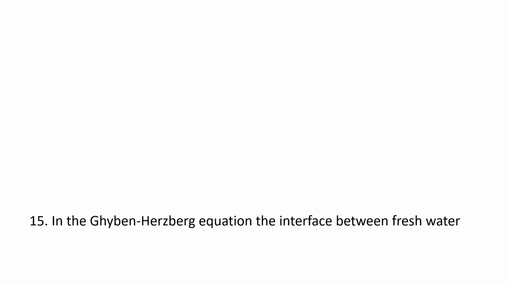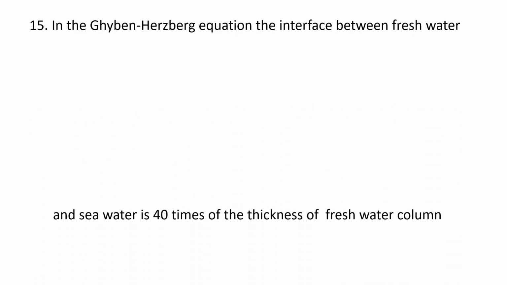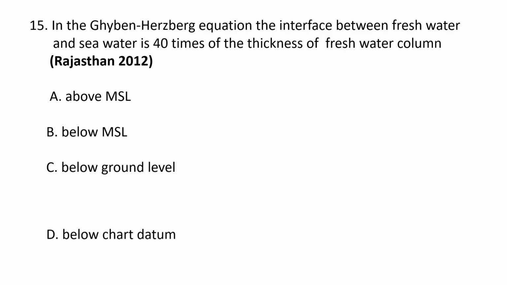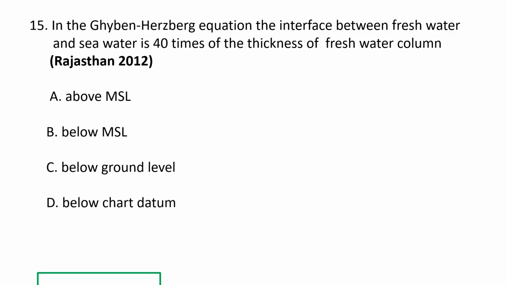Next question. In the Ghyben-Herzberg equation, the interface between the freshwater and seawater is 40 times the thickness of the freshwater column. A. Above the mean sea level, B. Below mean sea level, C. Below the ground level, and D. Below chart datum. So the correct option is below mean sea level. According to the Ghyben-Herzberg relationship, for every meter of freshwater above the sea level, there will be approximately 40 meters of freshwater below the sea level at the interface between the freshwater and the saltwater. So that's why B, below the mean sea level, is the correct option.